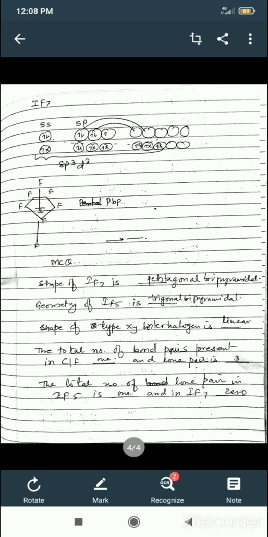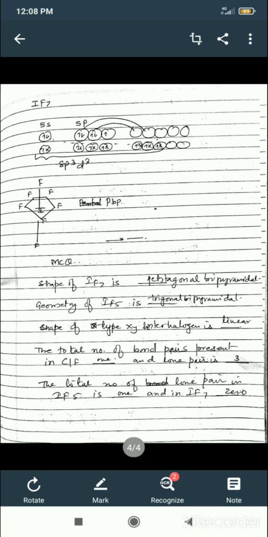So hybridized state will be sp3d3. Total is 7. So the geometry will be pentagonal bipyramidal. Now there is no lone pair at all. In case of IF5 there is one lone pair, but in case of IF7 there is no lone pair. All bond pairs are there.